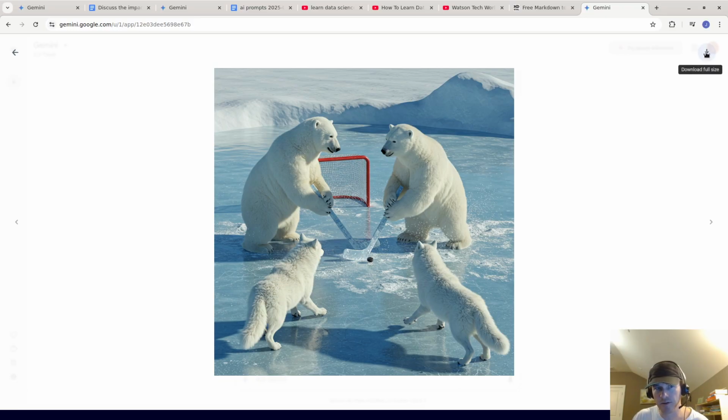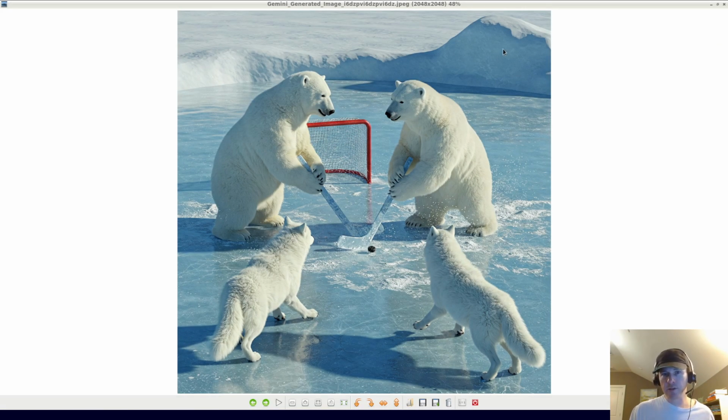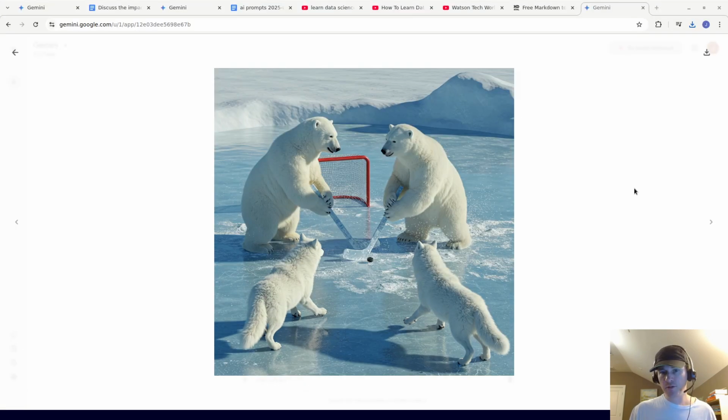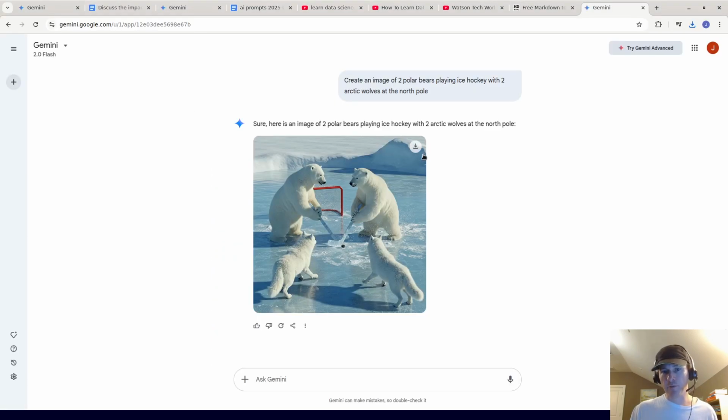And you can download this image. I'm going to show you downloading the image. So click on download. So I downloaded the image, and it's actually a large image. I'm very impressed, actually. The dimensions are 2048 by 2048, and so that means it's very high quality. I'm super impressed. So you can do this all from a text prompt, which I think is super cool. So you can use text to image, and then you can download the image.